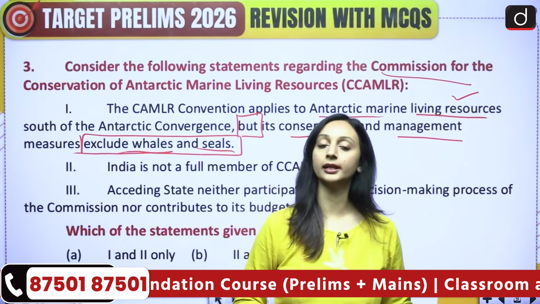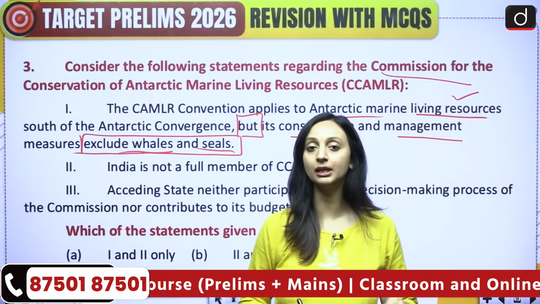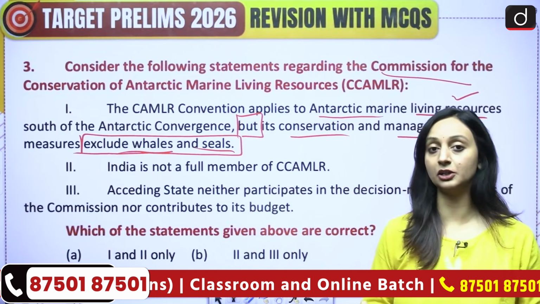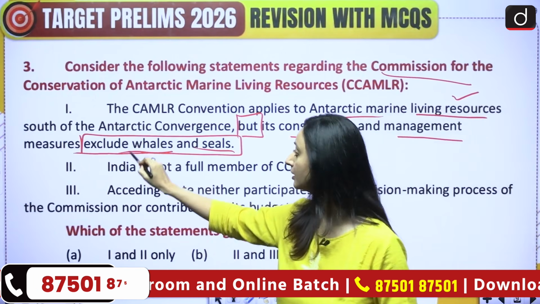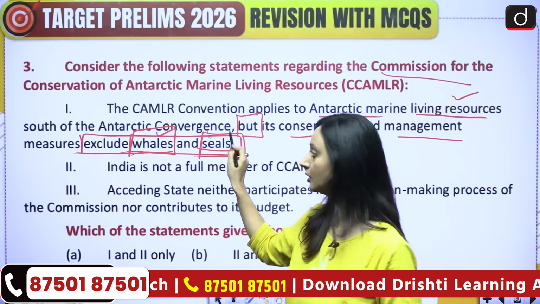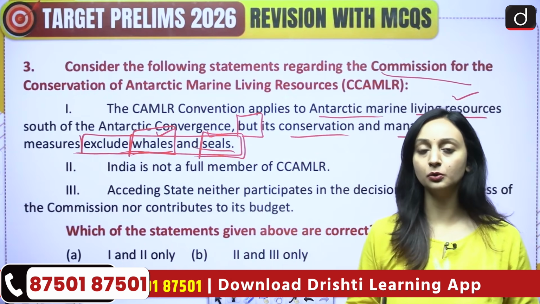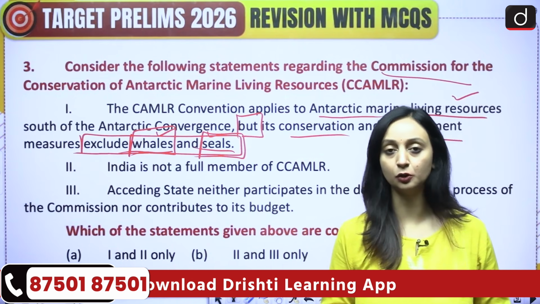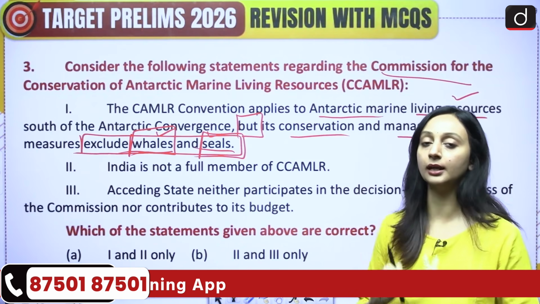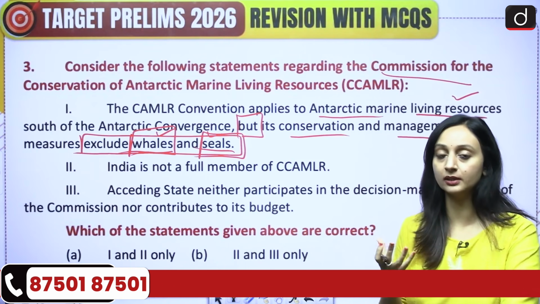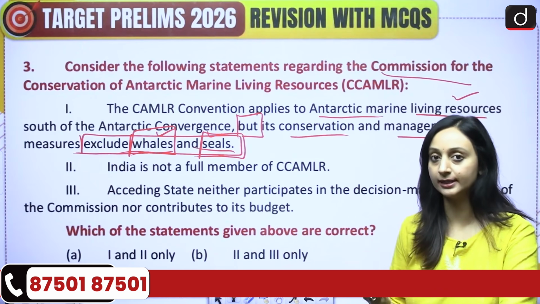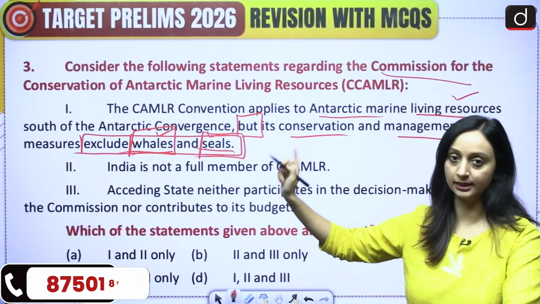So yes, there is an exclusion of whales and seals, not because they are not important, simply because we have other conventions explicitly to protect whales and seals. There are international conventions on the protection of whales and seals. So in order to do away with any duplicacy or redundancy, we have excluded that out of the convention. But other than that, it is focusing on the conservation of the entire marine ecosystem, all the marine living resources, the only exemptions being whales and seals.